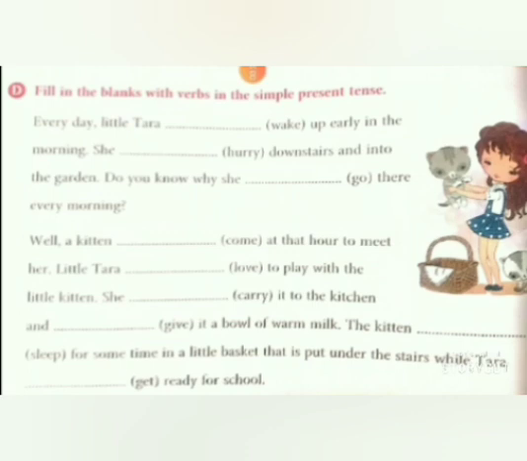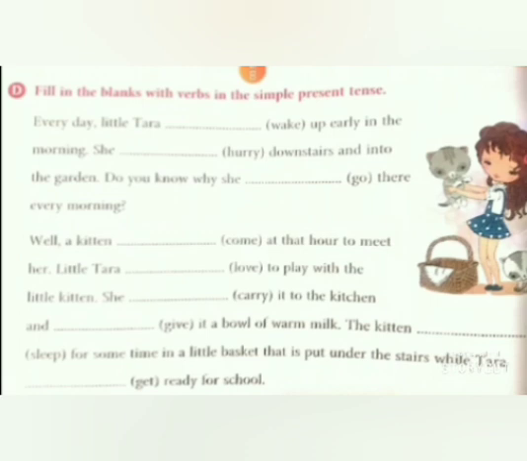So, Tara is singular. So, if the subject is singular, we should add s or es or ies to the base form of verb. As this verb ends with e, we have to add s alone. We cannot add es or ies.